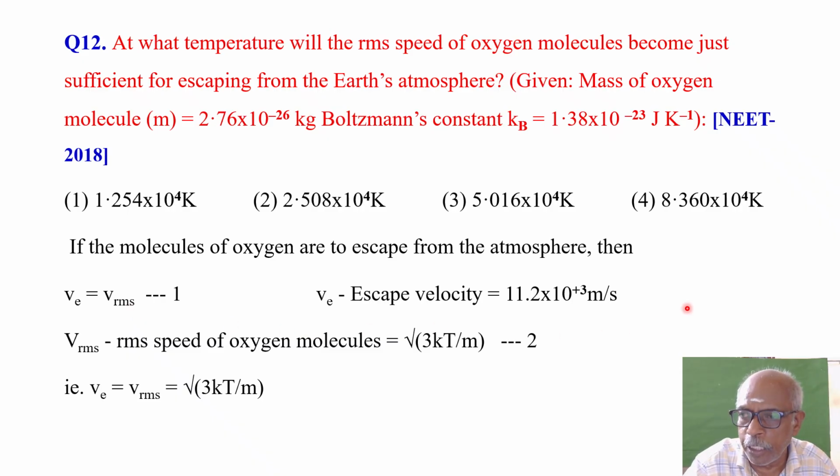V escape velocity, its value is 11.2 into 10 power plus 3 meter per second, that you have studied in the gravitation chapter. So V RMS is the RMS speed of oxygen molecules. What is its formula? Square root of 3 kT divided by m. The square root is applicable for all the values here. Let it be equation 1. This is equation 2. So VE is equal to VRMS is equal to square root of 3 kT by m.